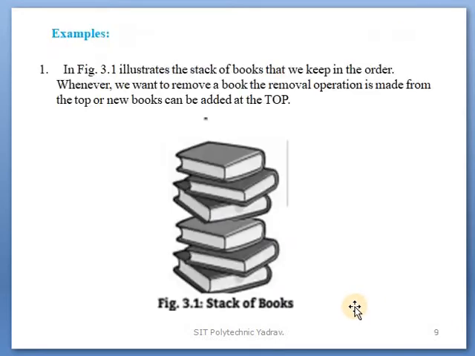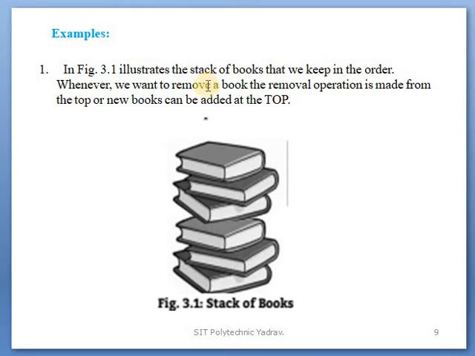Next point, example: what is an example of a stack? Figure 3.1 illustrates a stack of books that we keep in order. Whenever we want to remove a book, the removal operation is made from the top, or new books can be added at the top.